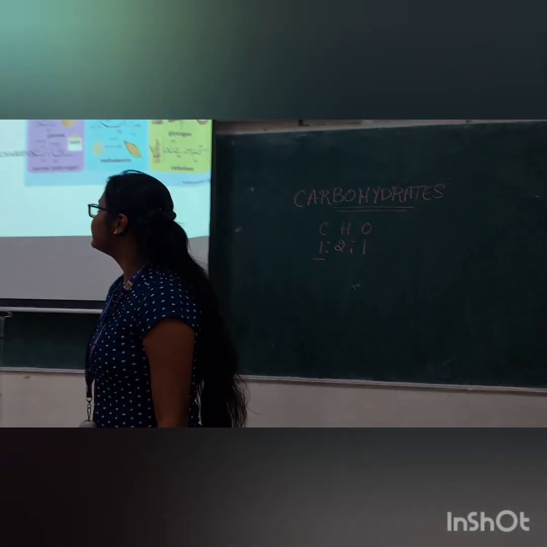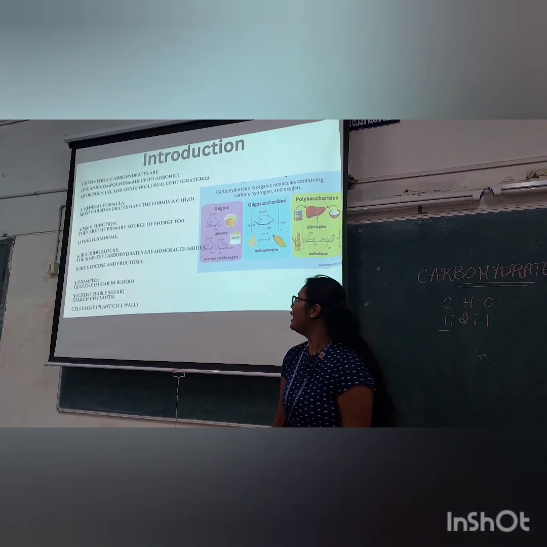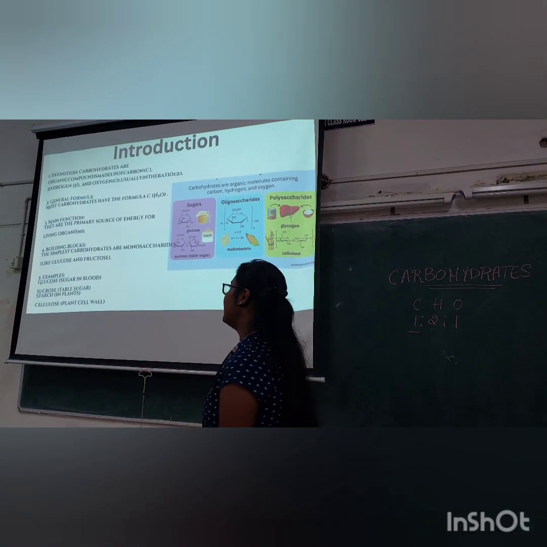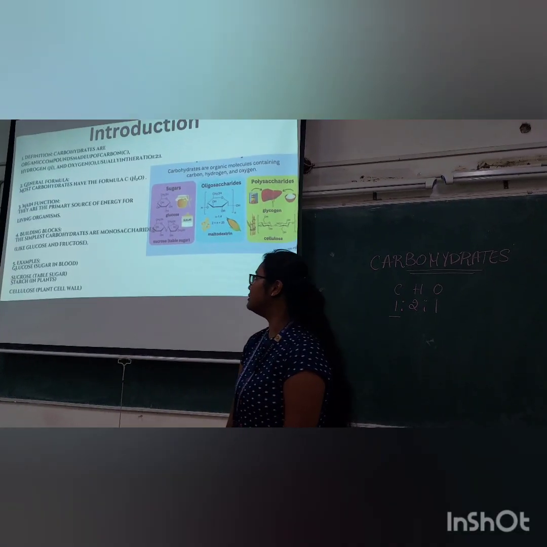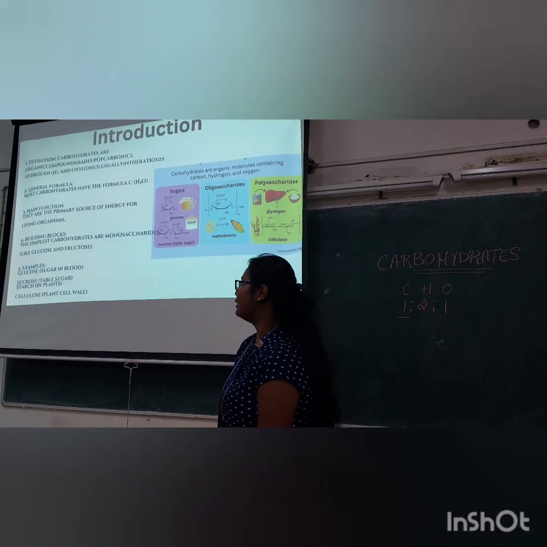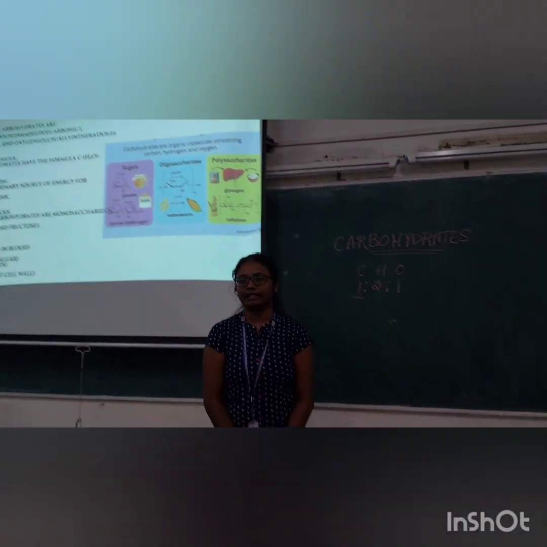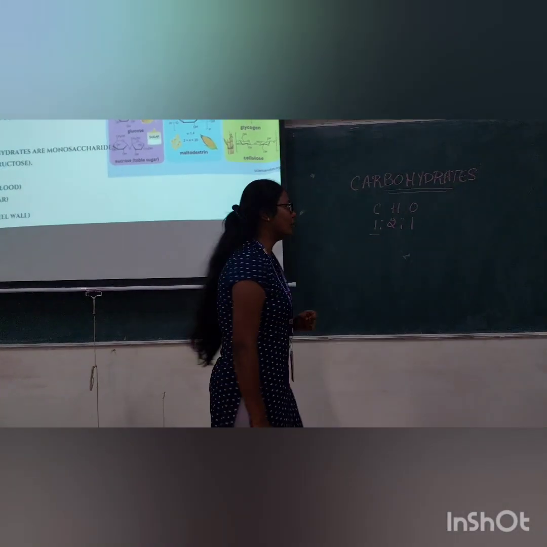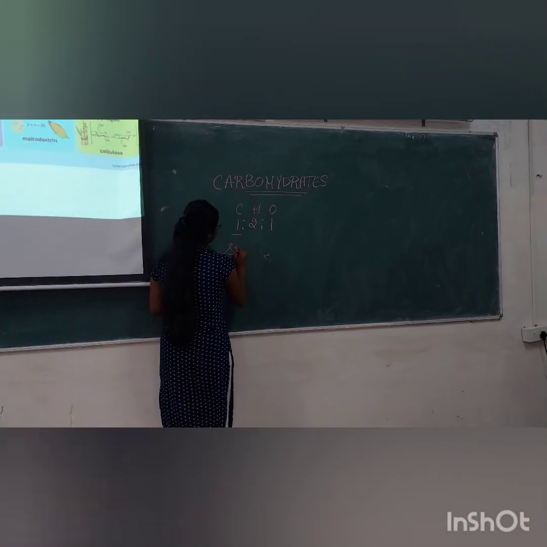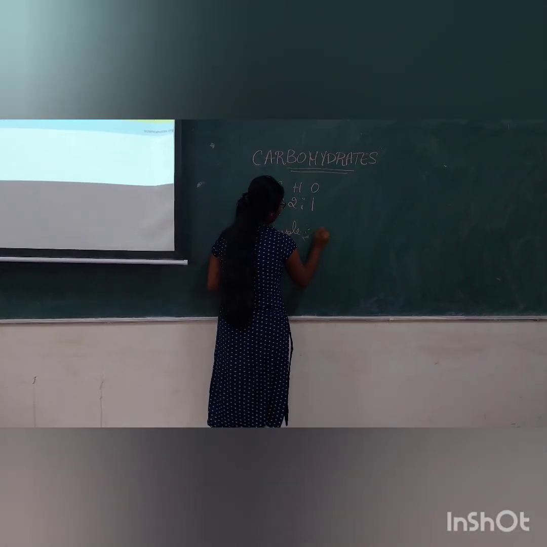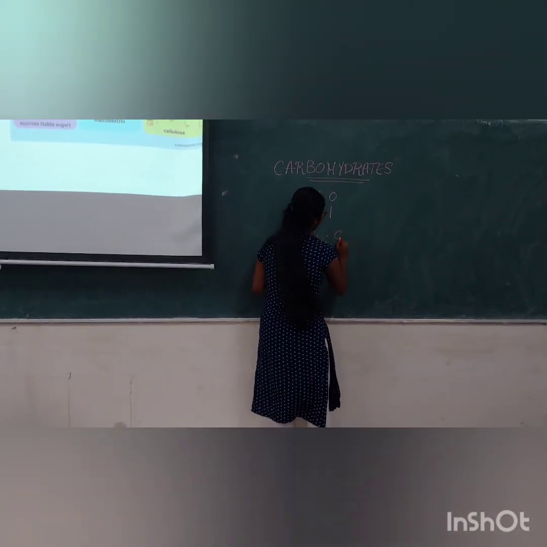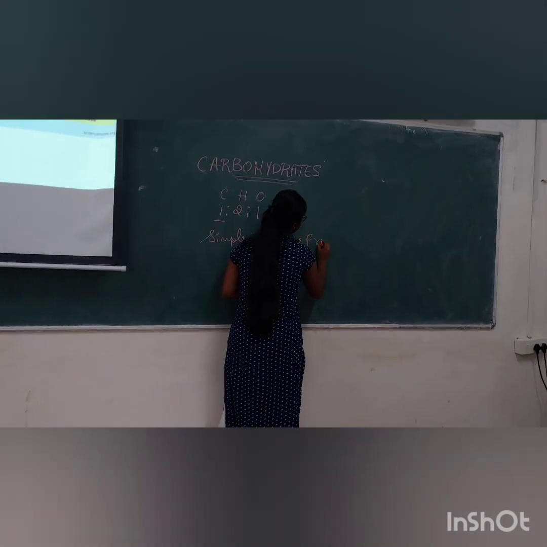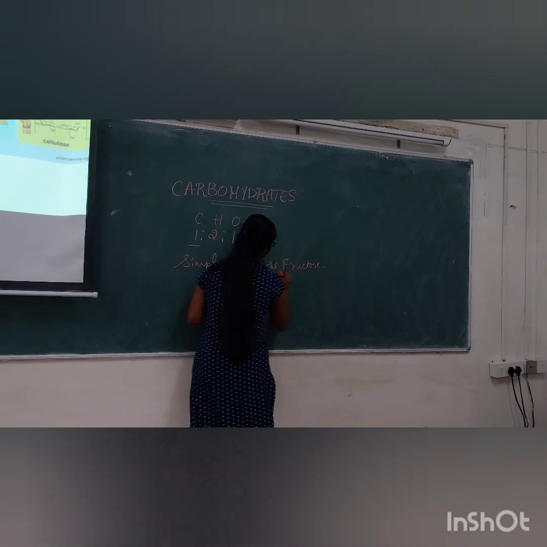Next, main function of carbohydrates. They are the primary source of energy for living organisms. Next, they are built from the simplest units, monosaccharides like glucose and fructose. In carbohydrates, we can see simple carbohydrates and complex carbohydrates. In simple carbohydrates, we can see glucose, fructose and galactose.